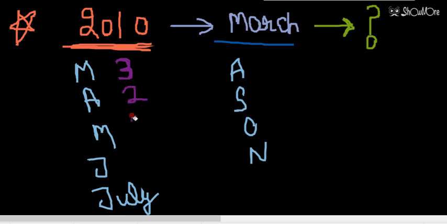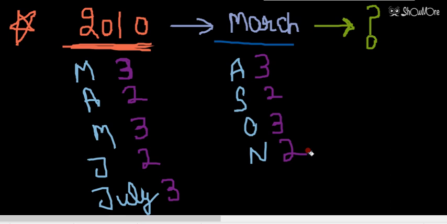In May again 3. June 2. July 3. August 3. September 2. October 3. November 2.